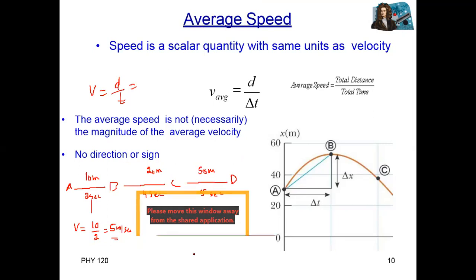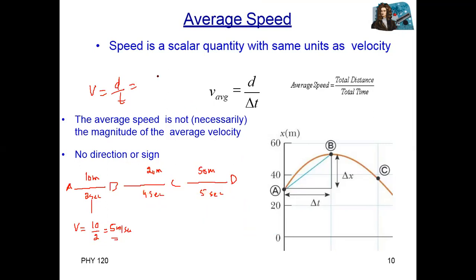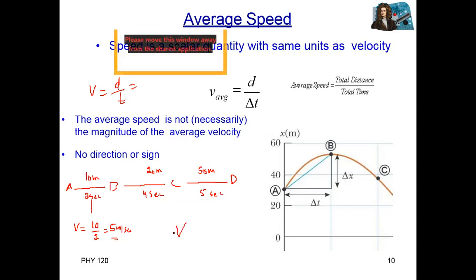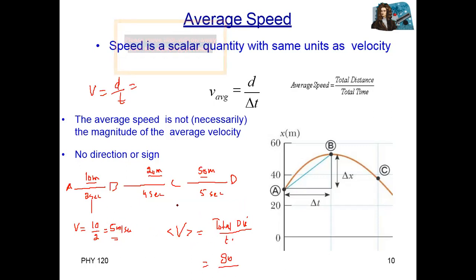Then from B to C, 20 divided by 4 is 5. Then from C to D, 50 divided by 5. But if we are talking about average speed, it is equal to total distance covered divided by total time taken. The total distance covered from A to B, B to C and C to D is 10, 20 and 50, which equals 80. Divided by the total time taken, 6 plus 5 equals 11. So this is average speed.